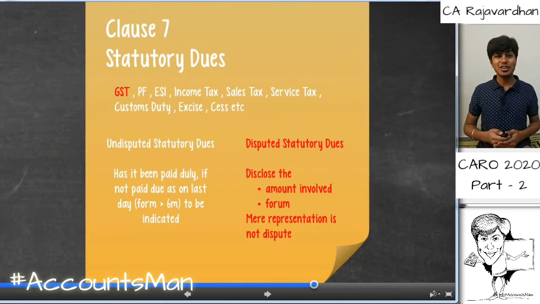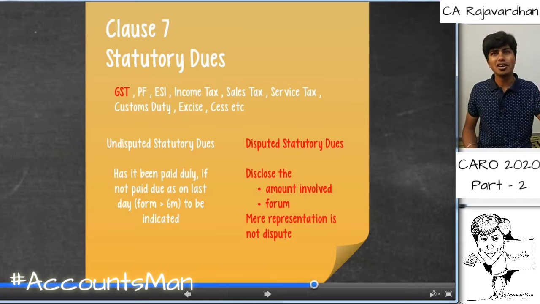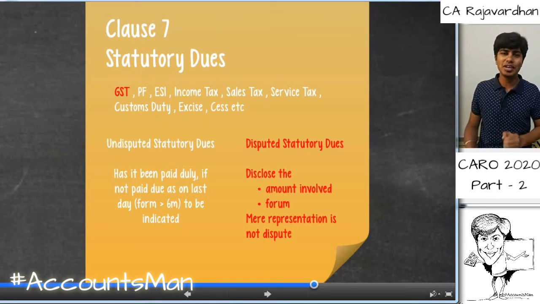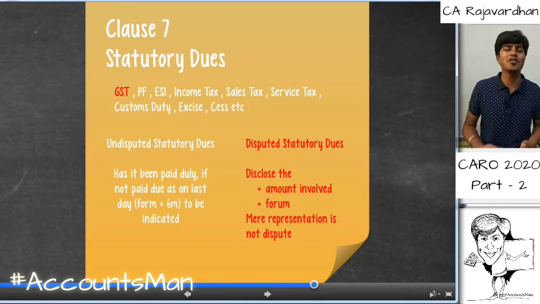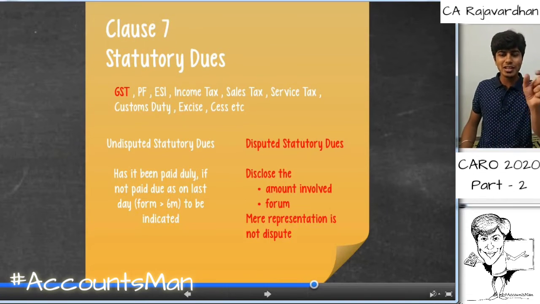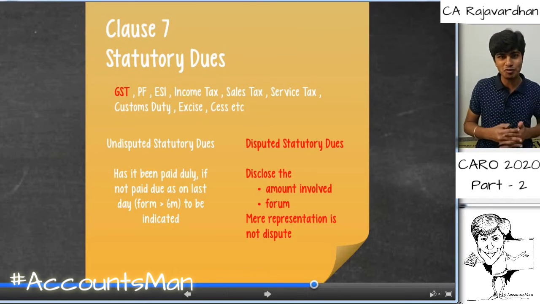And the next one, statutory dues. Statutory dues regarding all the tax payments. So the tax payments usually included PF, ESI, service tax, VAT, entry tax, excise duty, custom duty, any other surcharge and cess. But under CARO 2020, a new term is added, that is GST, our new bread and butter, something that is fetching a lot of bread and butter to all the practicing chartered accountants out there. And this GST has been included because this is a new tax that came into the picture after CARO 2016 was notified, but before CARO 2020 came into the picture.